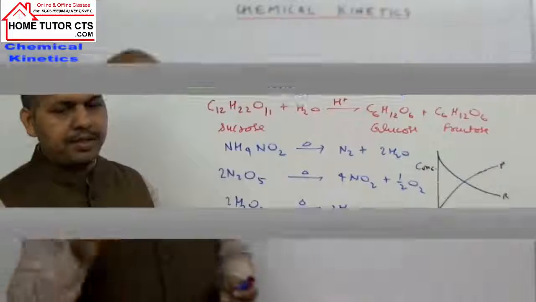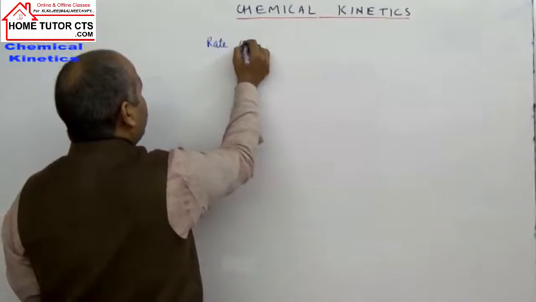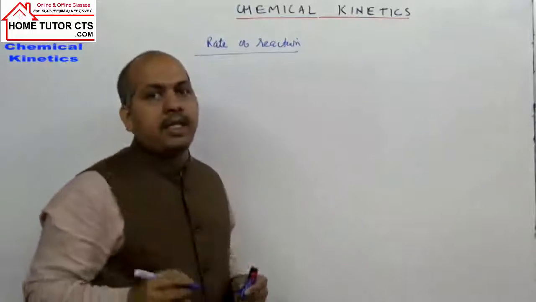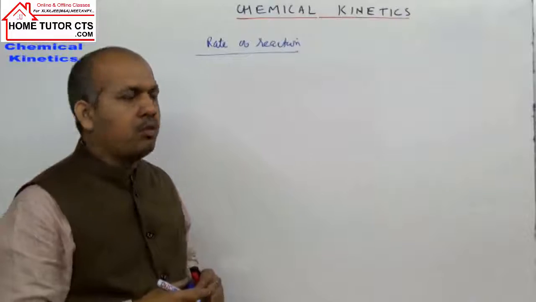Okay. Now let us introduce the next topic, rate of reaction. Rate of reaction can be explained in terms of reactant or product, both.